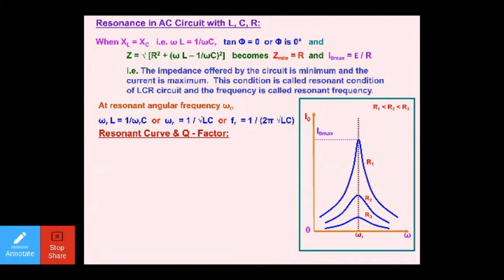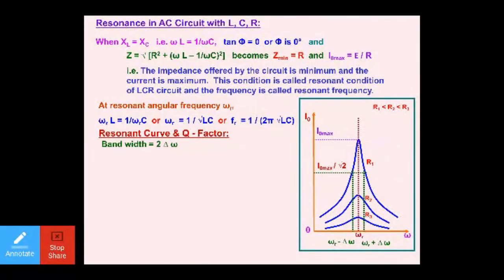So one thing needs to be clear. At resonant frequency, current will be maximum in an LCR circuit. Furthermore, my dear students, what is its value coming out? If you take the two values, omega R minus delta omega and omega R plus delta omega, on the two sides, you will get the current to be I naught max divided by under root 2.